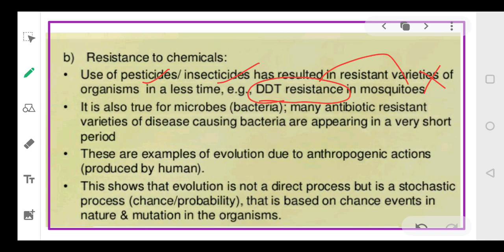Okay, the same happens with all other animals also. Generally I give an example. We used to have Disprin, isn't it? When we had a headache, we used to take Disprin. Initially we used to take a single Disprin. Nowadays we take 2 Disprins. So slowly and gradually we are also becoming habitual or resistant to these chemicals. Okay, so the microbes or the bacteria which could resist the chemicals, the chances of their survival will be better.